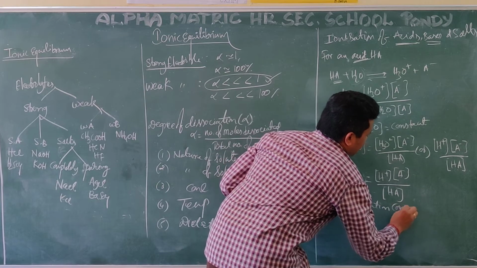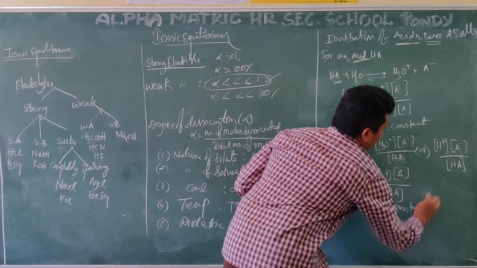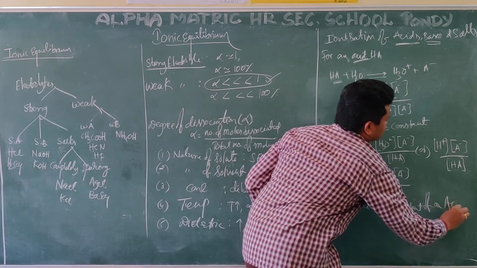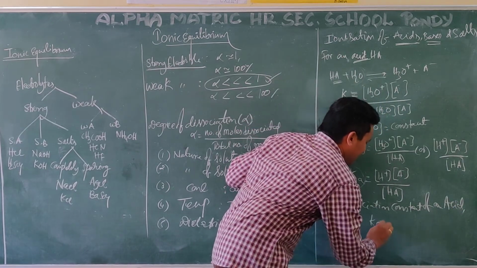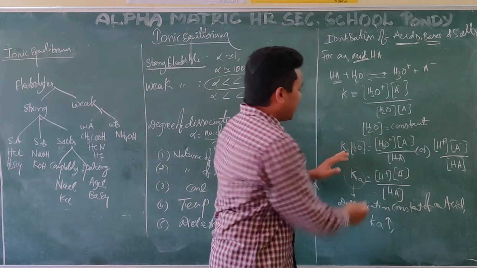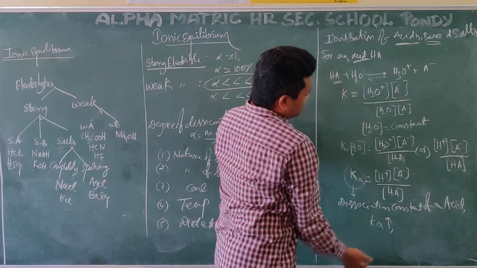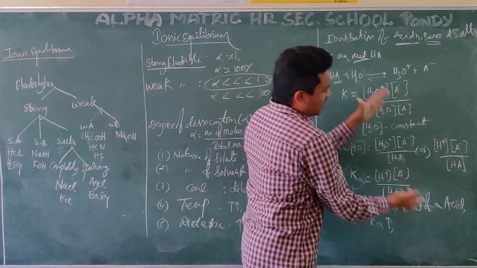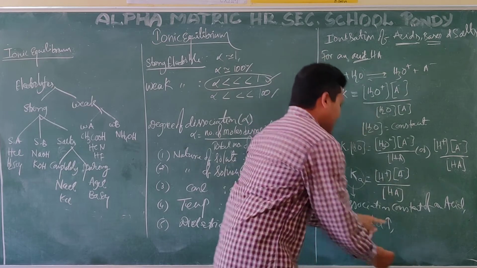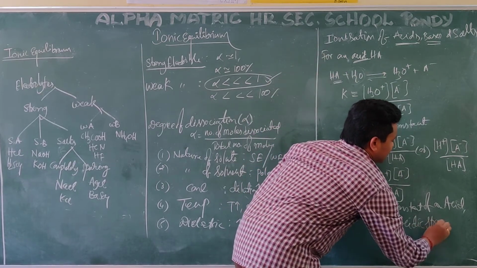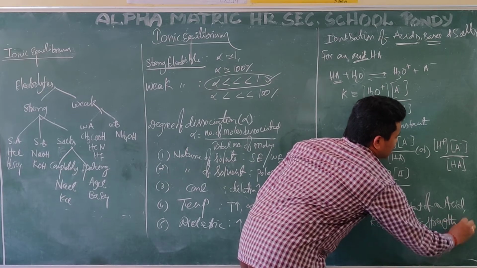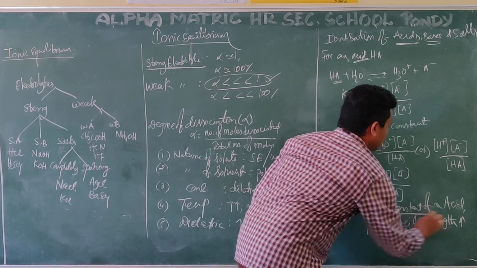Dissociation constant of an acid. So what can I say? If Ka increases, then the Ka value will be more. What is the meaning? The H plus ion concentration is also more. So if Ka increases, the acidic strength is more. It is important: Ka more means acidic strength also increases.